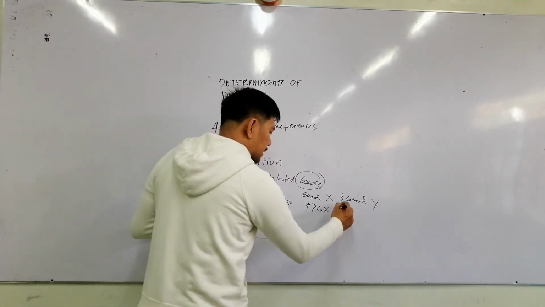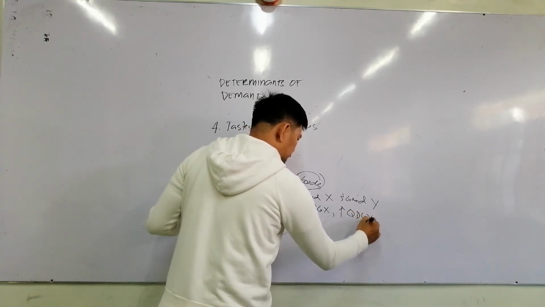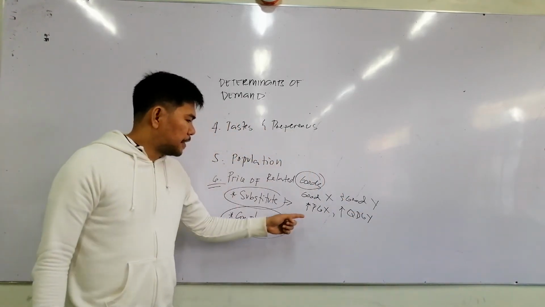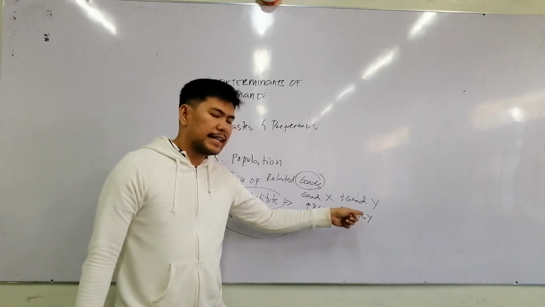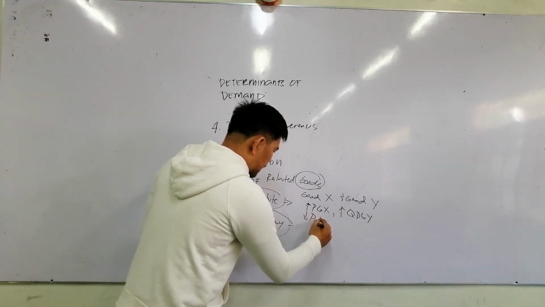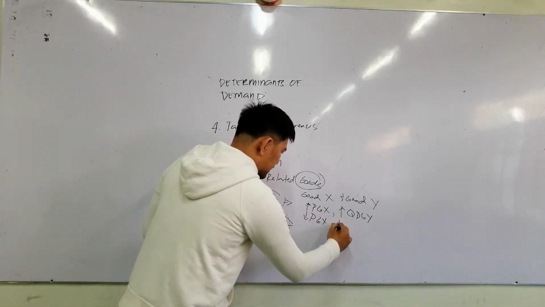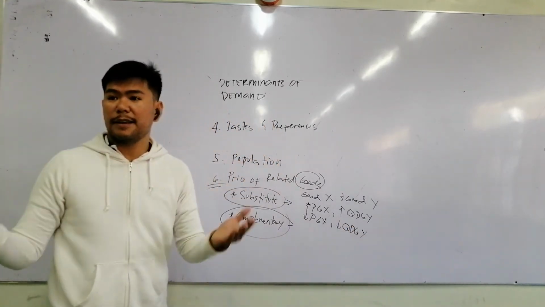It will increase. Why? If the price of good X increases, the quantity demanded of good Y increases. The same way, if the price of good X decreases, the quantity demanded for good Y also decreases. Why?